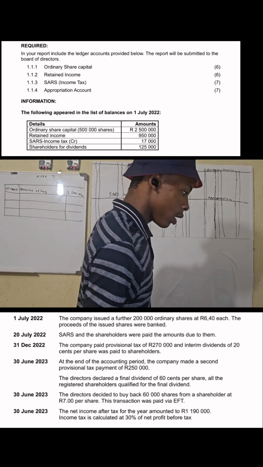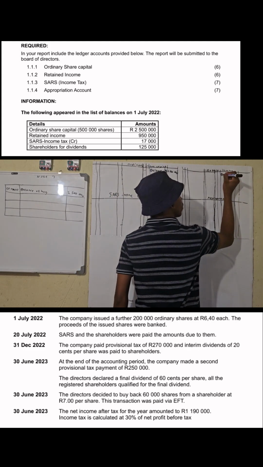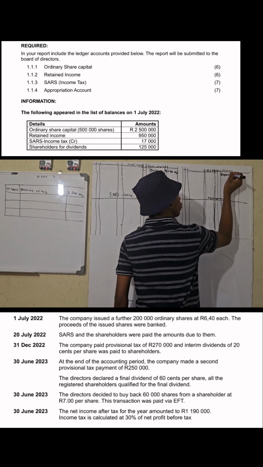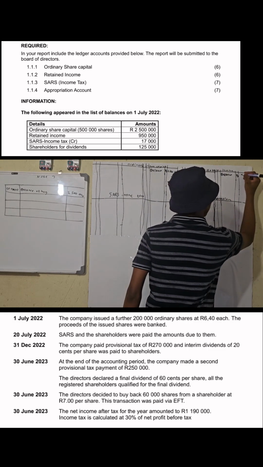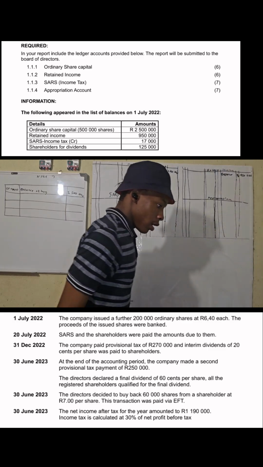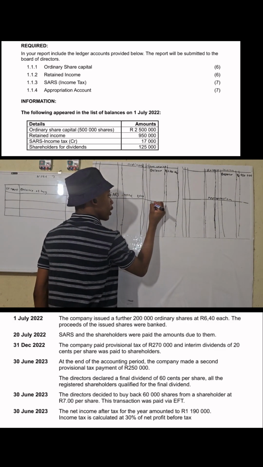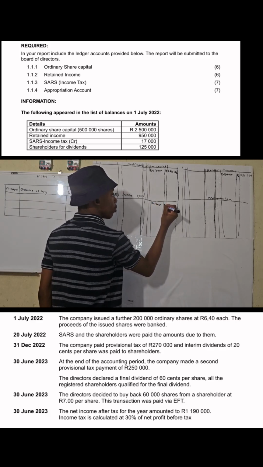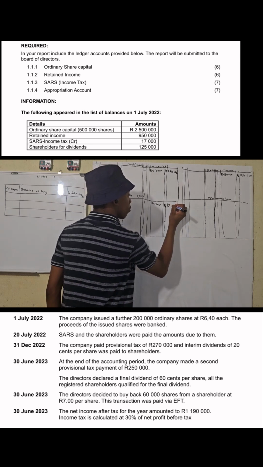Retained income: I have a balance brought down of 950,000. SARS income tax, my credit balance brought down is 17,000.